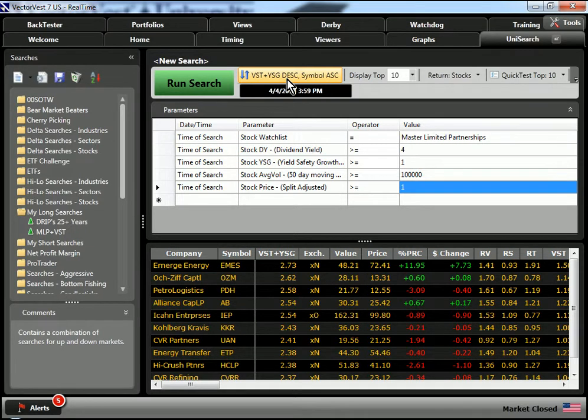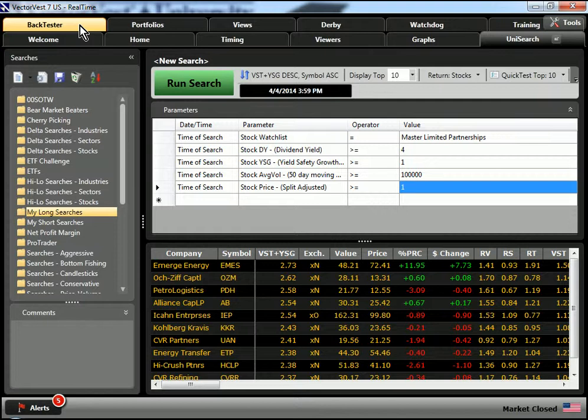Finally, the sort is another important factor in the search we've created. Instead of just VST in a descending fashion, we take that all-important VST number and we add it with the YSG, or the yield, safety, and growth, bringing to the top of the list the best combination of the two parameters. Now that we have our search built, I did go ahead and save it in the folder called My Long Searches by simply clicking on the Save tab. I chose Save As and put it into My Long Searches to save the search within the program.